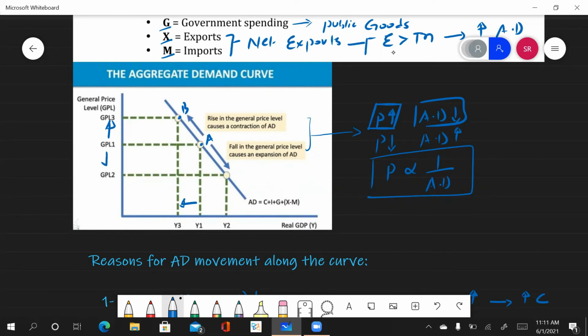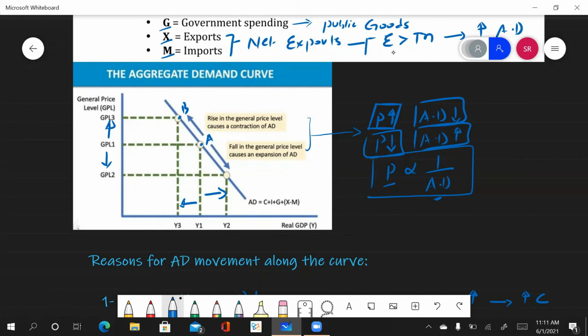Similarly, when your price level falls, your aggregate demand rises, and this rise in aggregate demand is said to be an increase in your real GDP. Similarly, you can see here as well that your price level is reducing and your aggregate demand is increasing. It is also showing that your price is inversely proportionate to your aggregate demand.